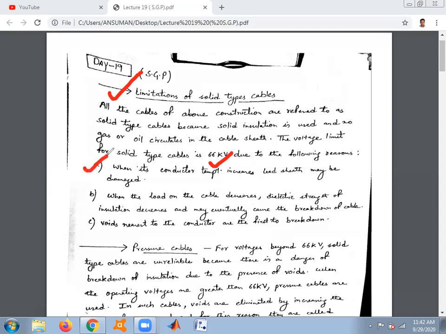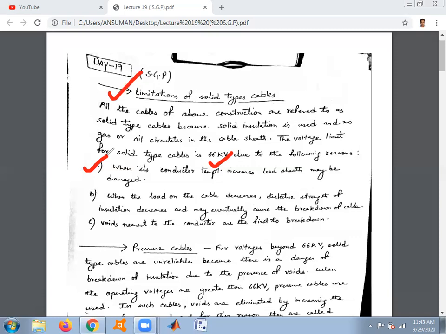When the load is above 66 kV, due to the current flowing through the underground cable, the temperature of the conductor increases. As the temperature increases, the insulating compound, which can be paper, impregnated paper, and the lead sheath, expands.